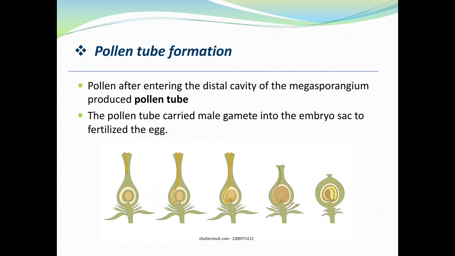Pollen tube formation. Pollen, after entering the distal cavity of the megasporangium, produces a pollen tube. The pollen tube carries the male gamete into the embryo sac to fertilize the egg.